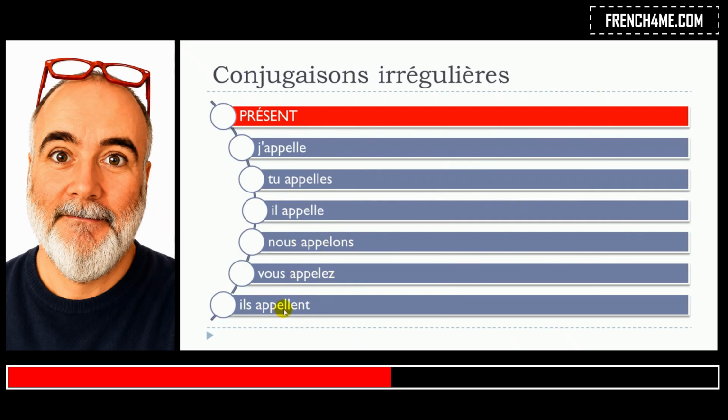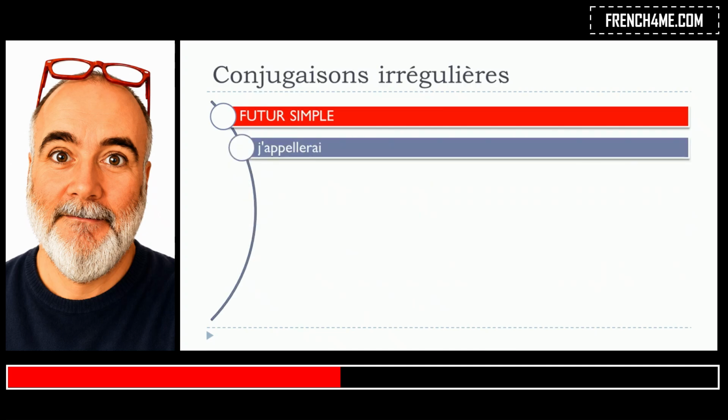And back to this opened E, so double L, appelle. So j'appelle, tu appelles, il appelle, nous appelons, vous appelez, ils appellent. Keep in mind that je, tu, il, and ils are concerned, and that you've got to double the L.